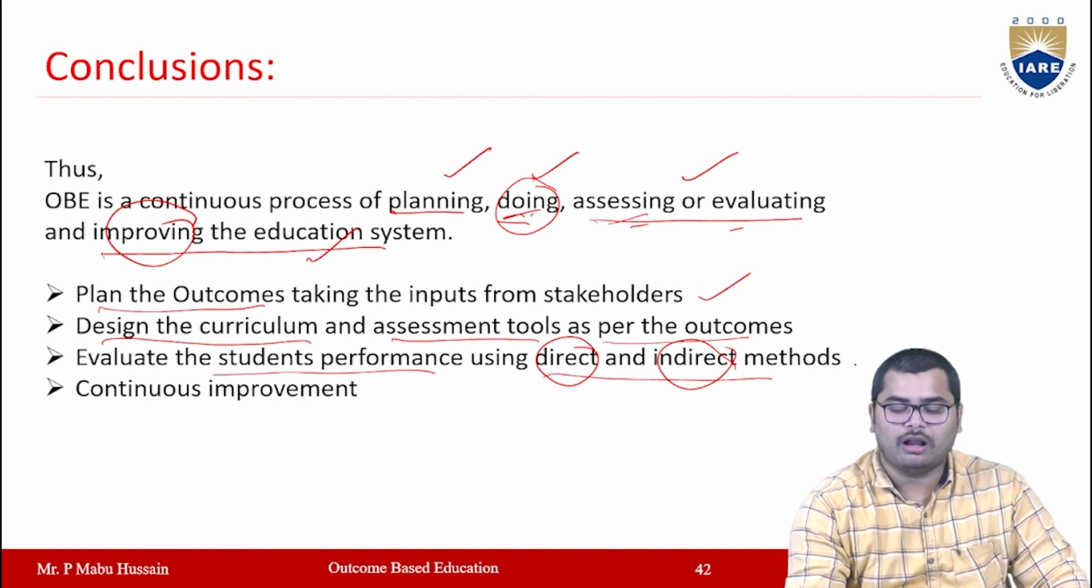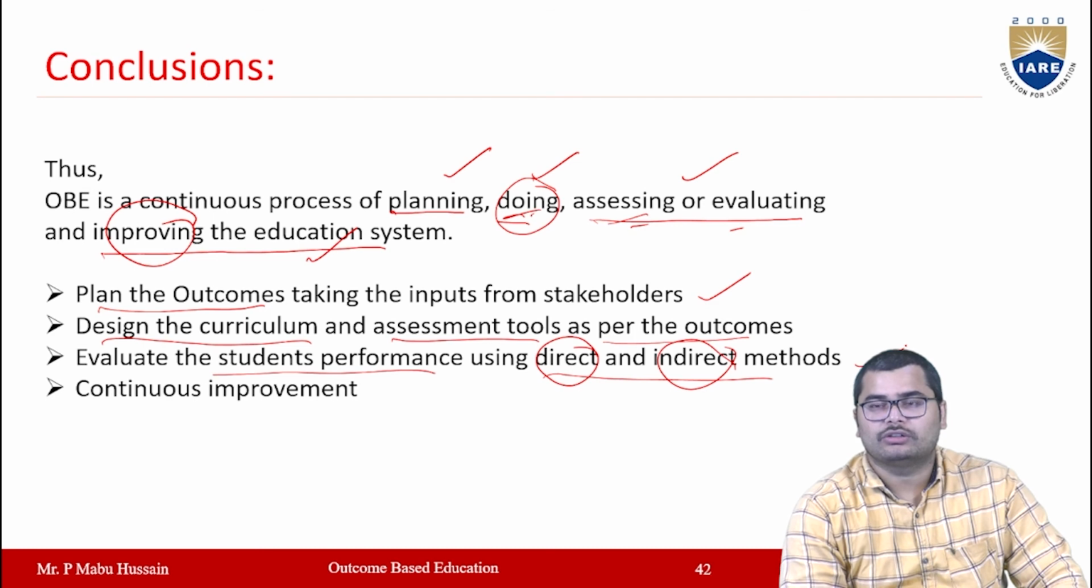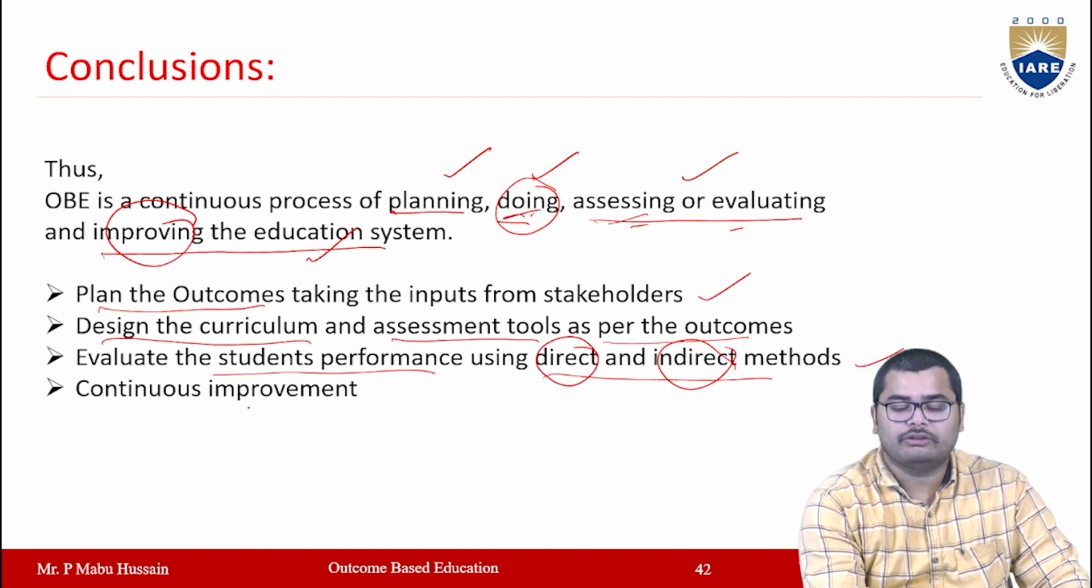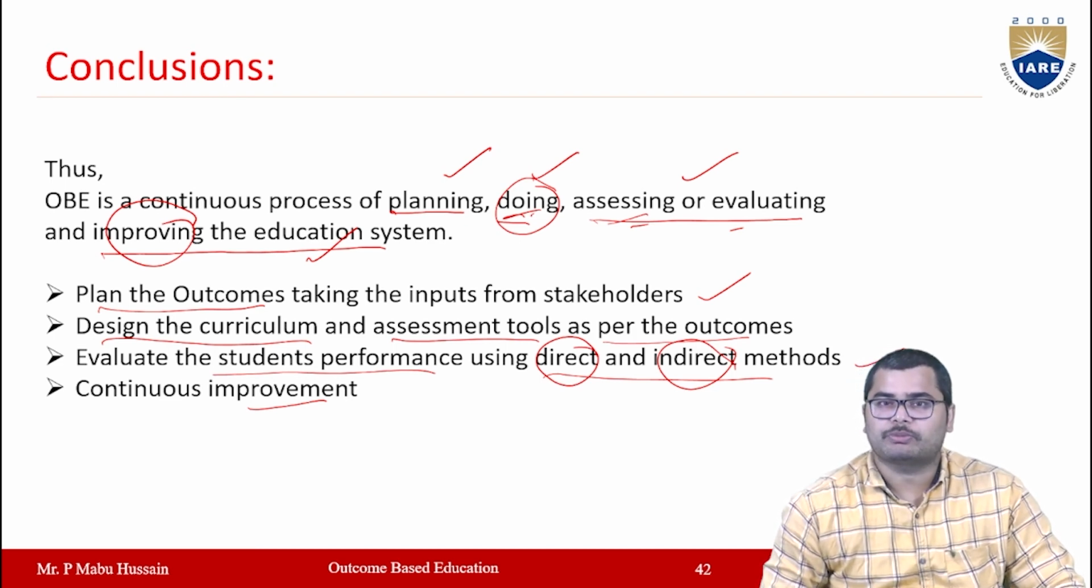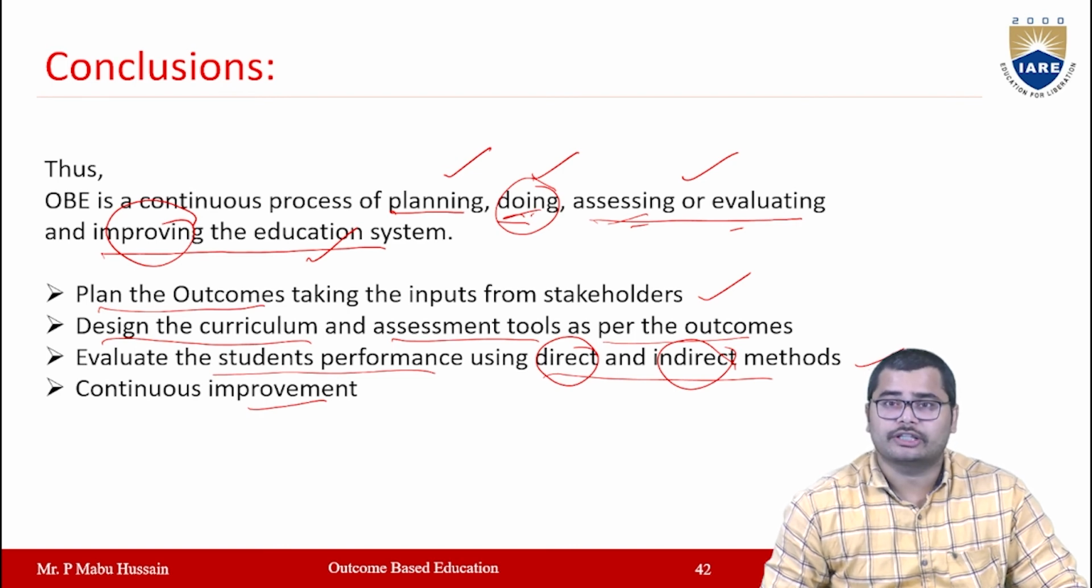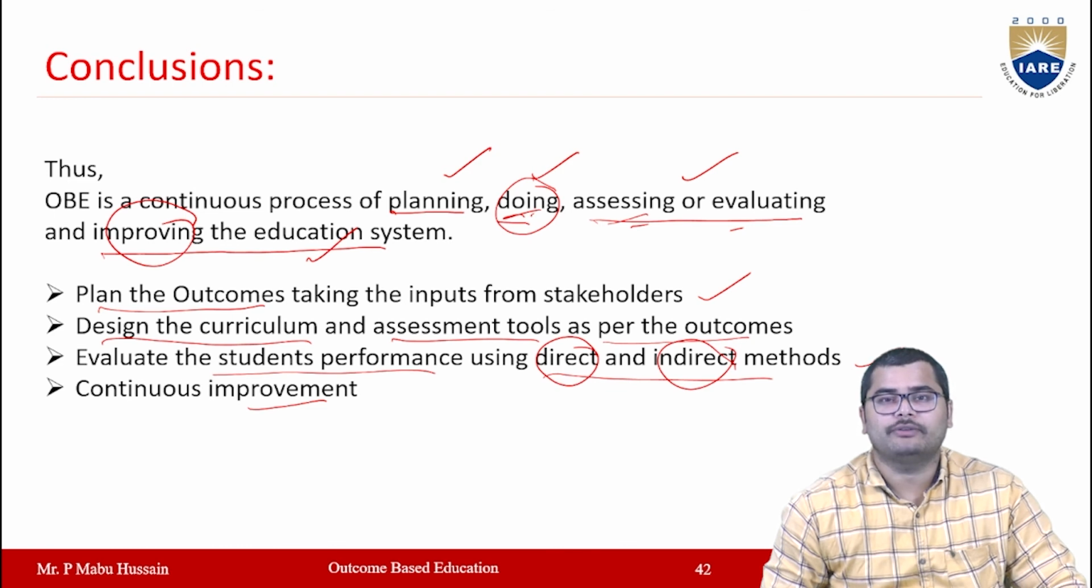After evaluating, you have to check whether we have improved or not. If you have not improved, then you have to take a certain action plan, so that in the next academic year we can achieve the defined target level. So this is a continuous process. OBE is always a continuous process of planning, doing, assessing or evaluating, and improving the education system.